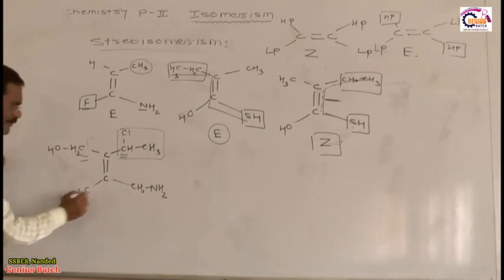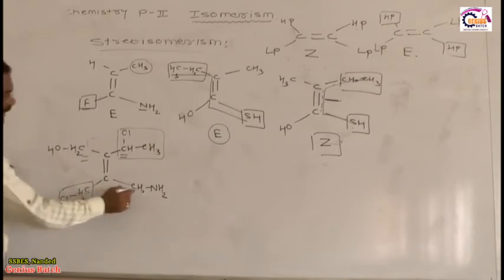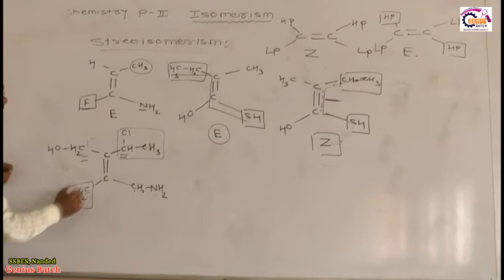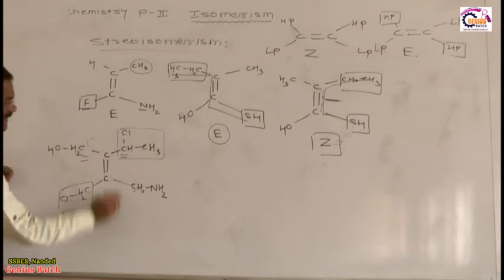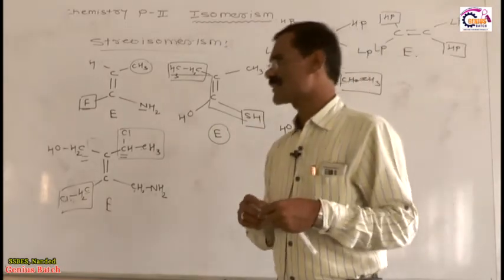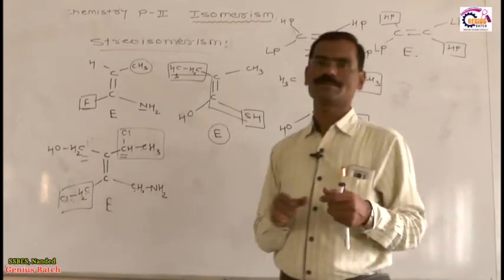Now here CH2Cl, CH2NH2, obviously Cl has a higher atomic number. Carbon then Cl, carbon then nitrogen. Then tell me, the higher priority groups are on the opposite side. It looks like a Z, but the configuration is E. Yes or no? So what is the configuration sequence we decide here? These are very interesting and important concepts related to this phenomenon.